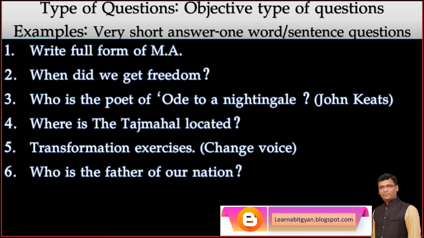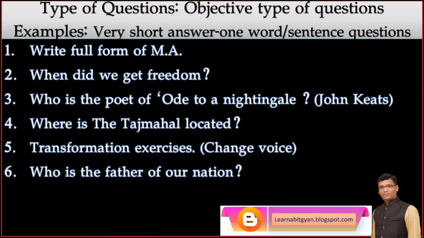No. Who is the poet of Ode to a Nightingale? John Keats is the poet of Ode to a Nightingale. Can anybody change the answer? No. So the answer is fixed, and the answer is in only one word, one sentence. Where is the Taj Mahal located? The Taj Mahal is located in Agra.